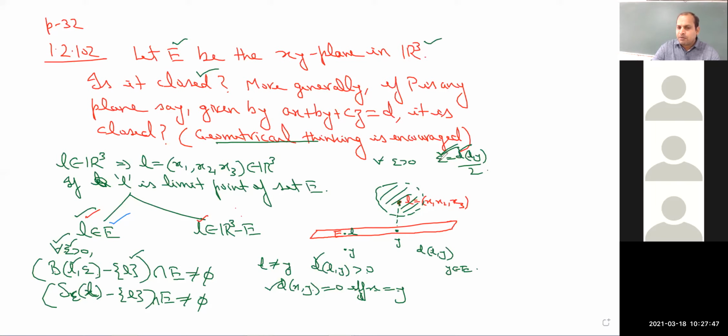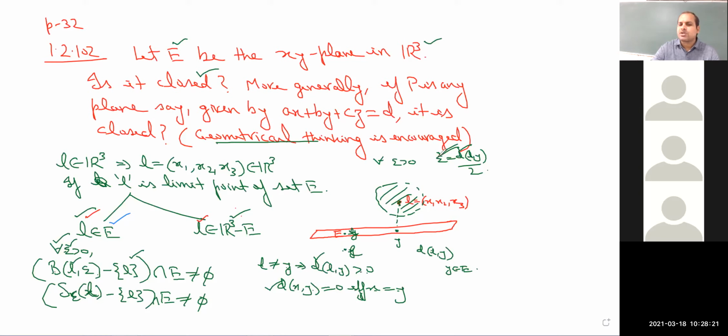So this is to show that there exists at least one ball. How do we express it mathematically? Since y is from the set E and L is outside the set E, they are distinct, L is not equal to y, so using the definition of metric, d of L,y is strictly greater than 0.